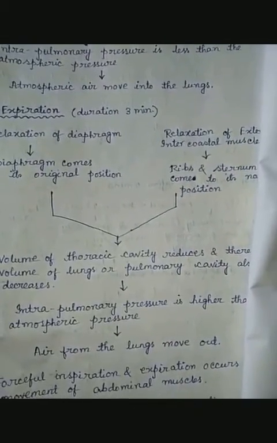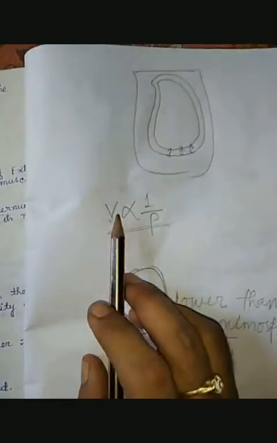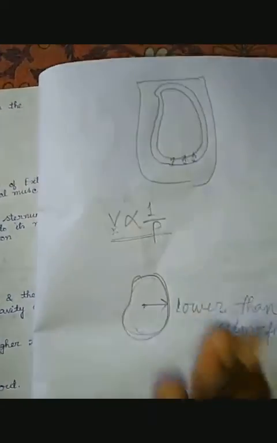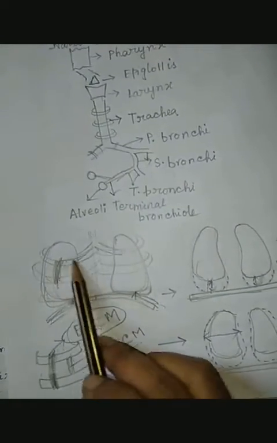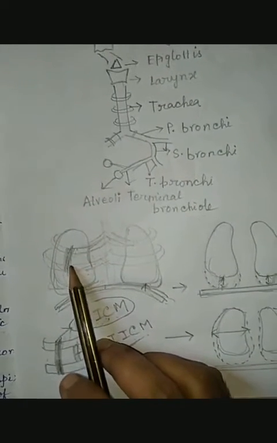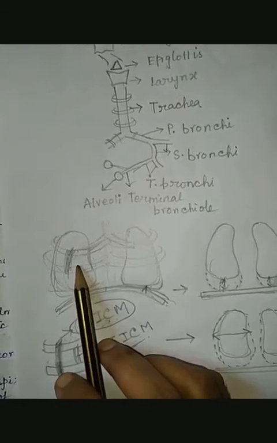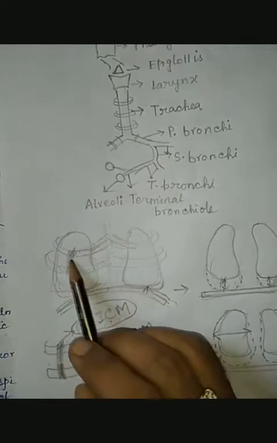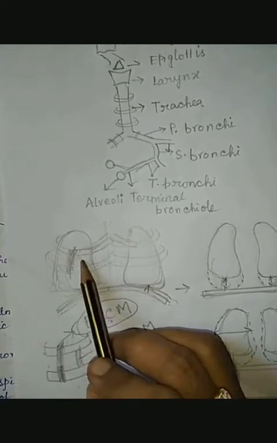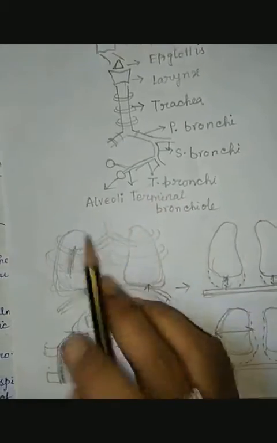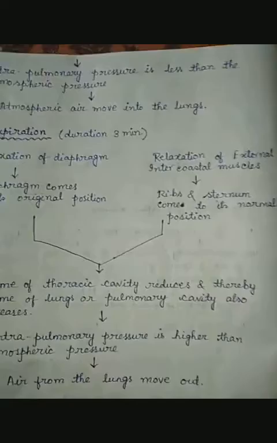When volume is less or decreased, pressure will be high. Here the same thing occurs. The volume is decreased, so the intrapulmonary pressure is higher than the atmospheric pressure, and due to this higher pressure, air present in the lungs is released out to the atmosphere, which means expiration occurs.